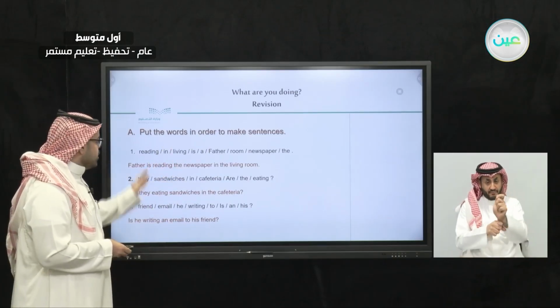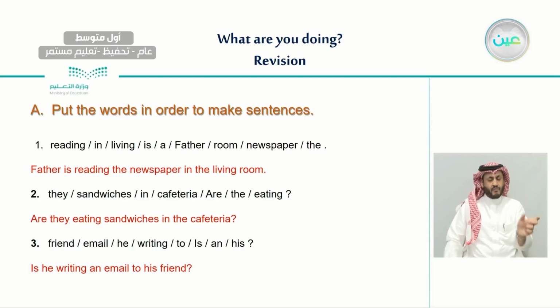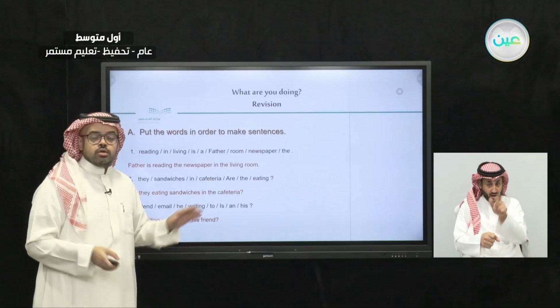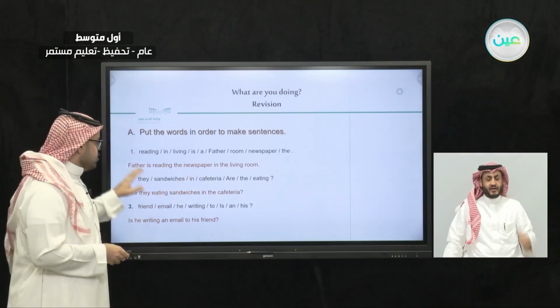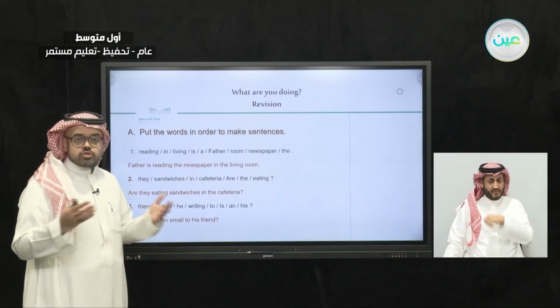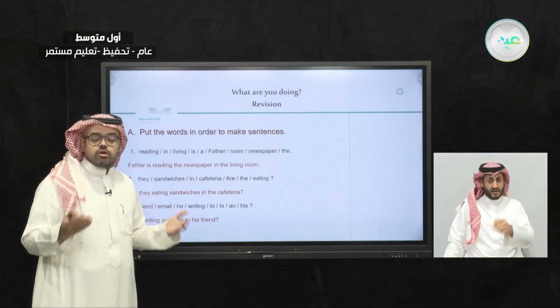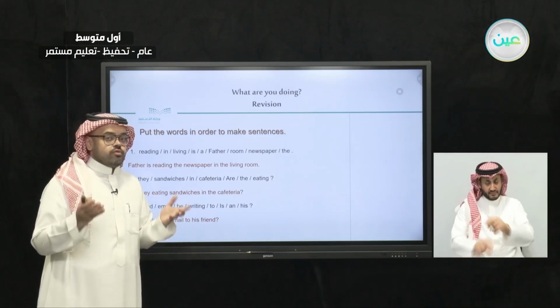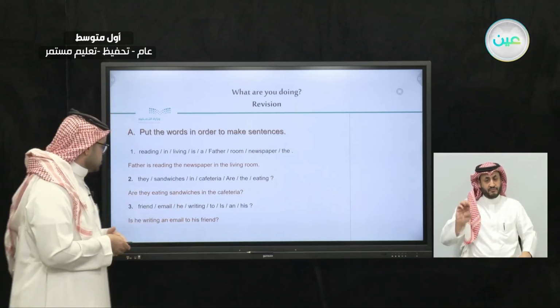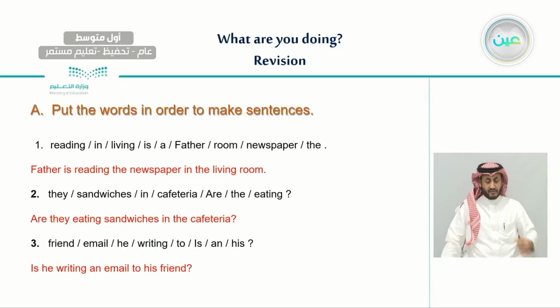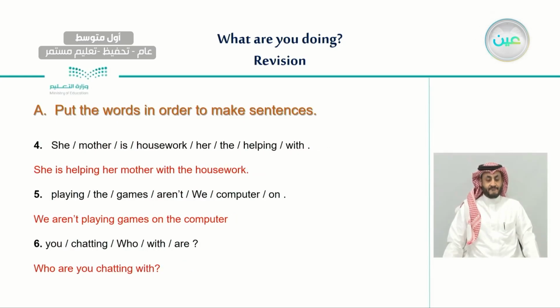In number 1, we have too many words here, but we said we should start, as in the English language, with a subject. And in this case, the subject was the father. Also, if it was a question, we said that we usually start the question with a verb to be or a double-edged question, like for example, number 2. So this is the exercise that we answered in the last lesson, and this is the completion of the exercise.